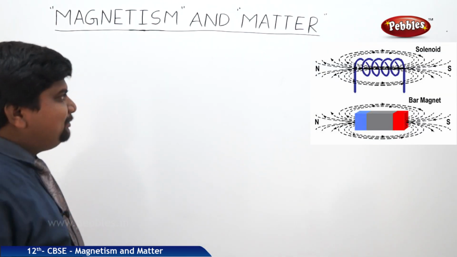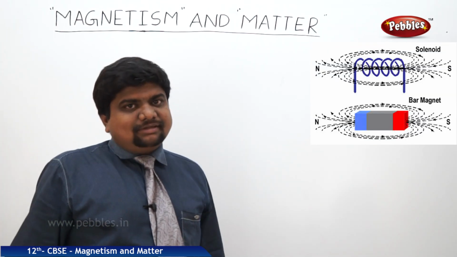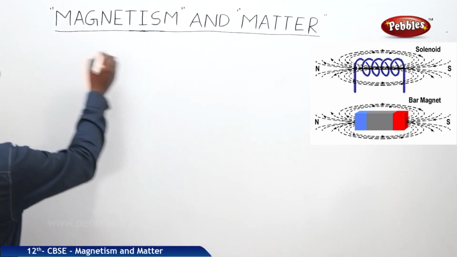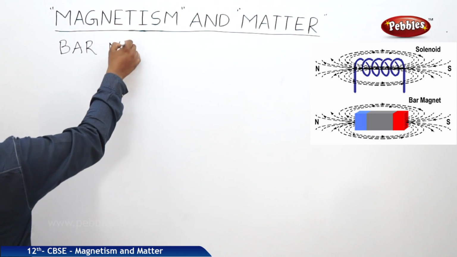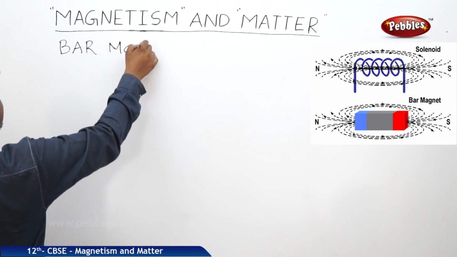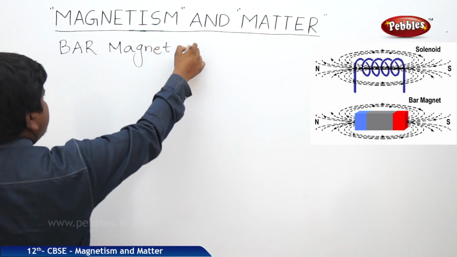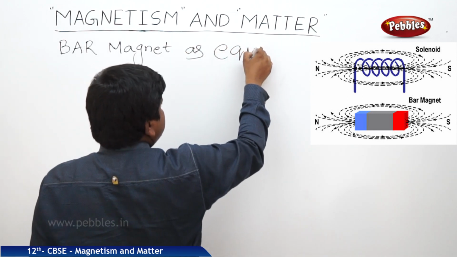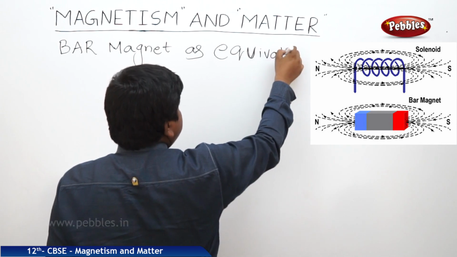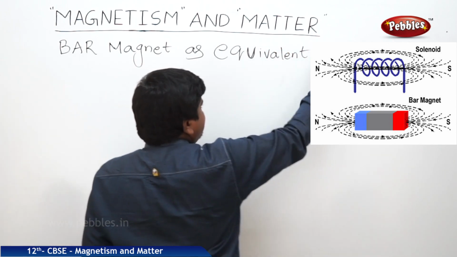So now we will see the similarities between a bar magnet and a solenoid. A bar magnet as an equivalent solenoid.